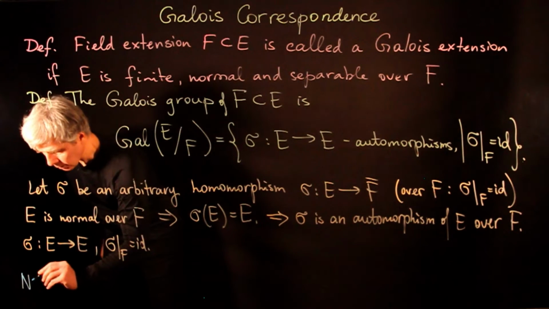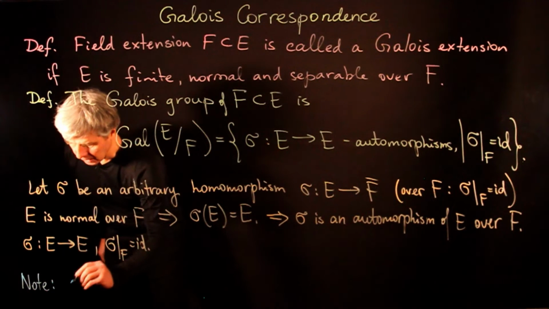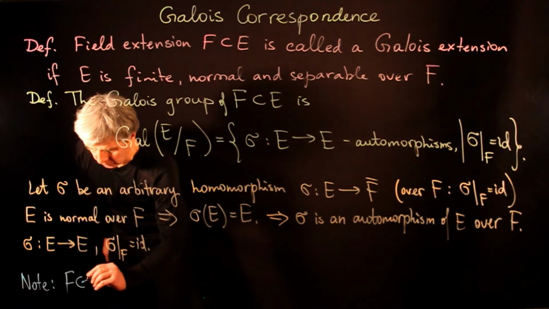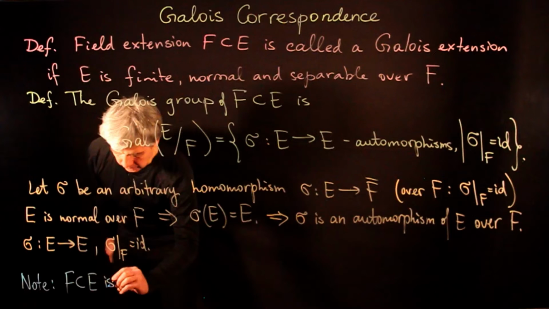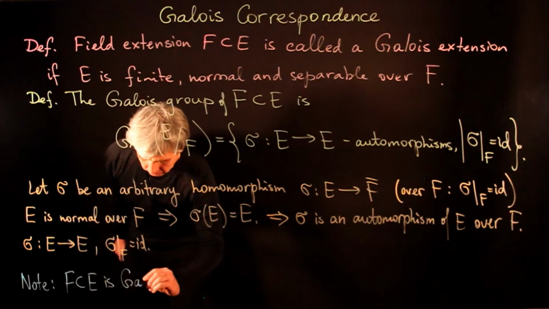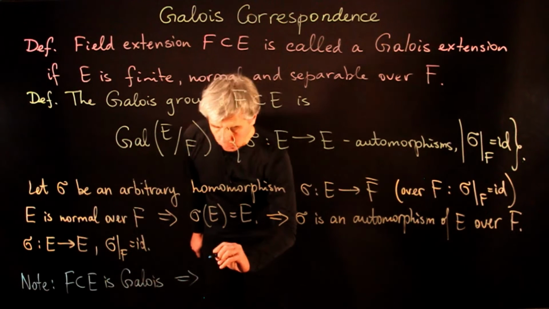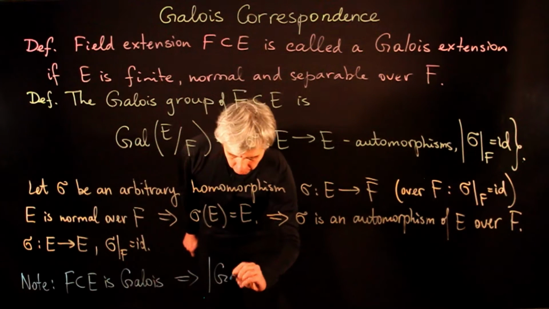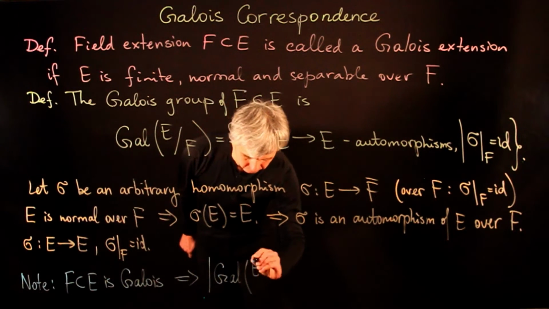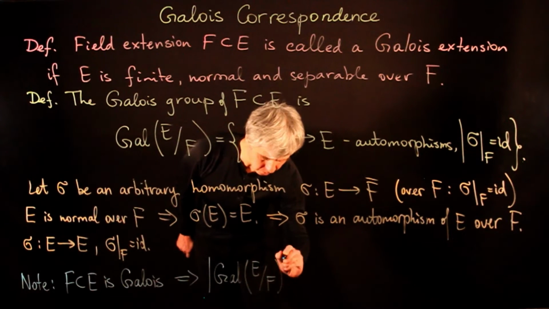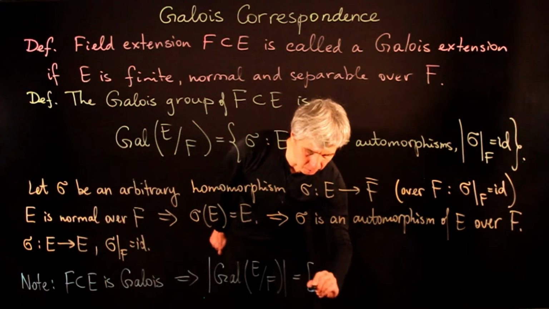And we point out that if this extension is a Galois extension, then the order of the Galois group is equal to the degree of the extension.